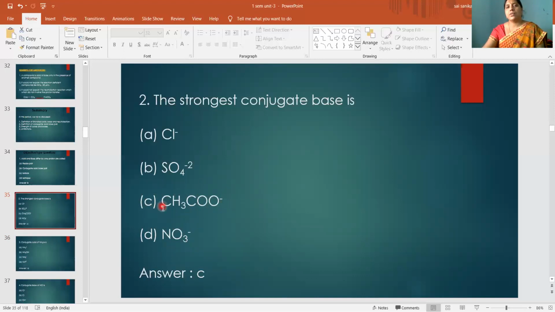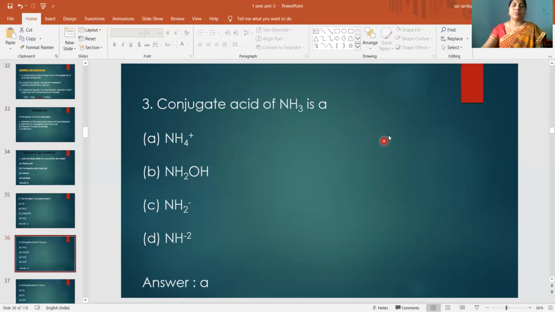So this is the strongest conjugate base. From weak acid you will get strong conjugate base, and from strong acid you will get weak conjugate base. So your strongest conjugate base is CH3COO minus. So answer is C.